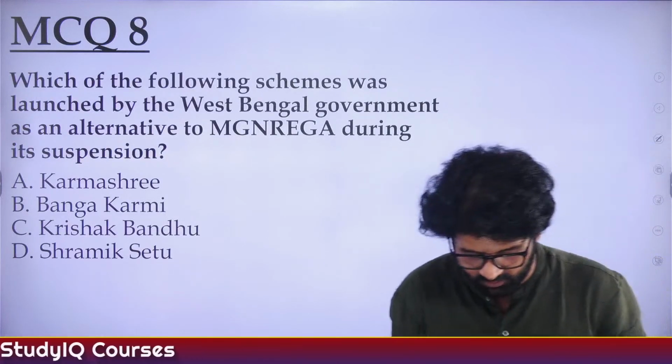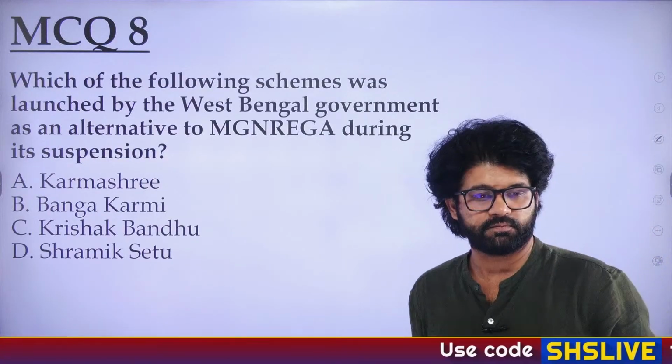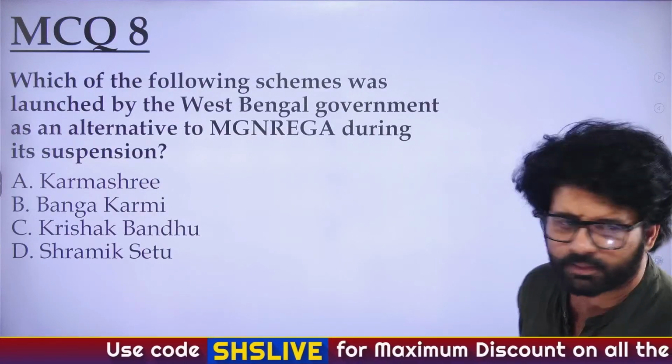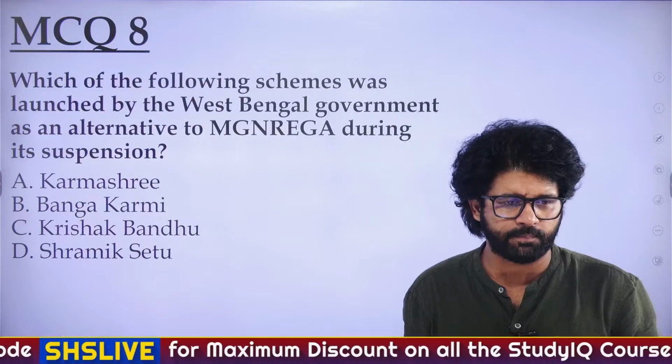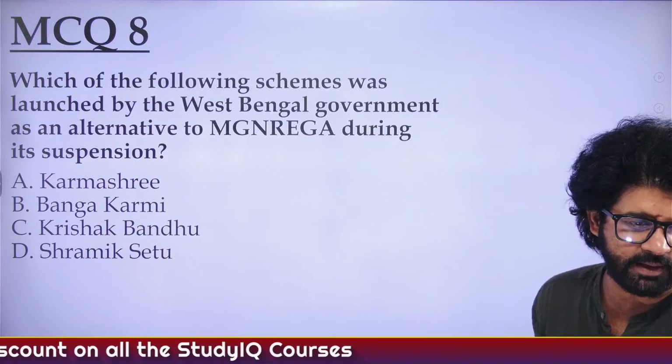Focus, everyone. Which of the following schemes was launched by West Bengal? The answer is Karmashri, as stated by Shanmugam, Pooja, Bala, Ravi, RJ, Mamta, Rishi, Shashmita.